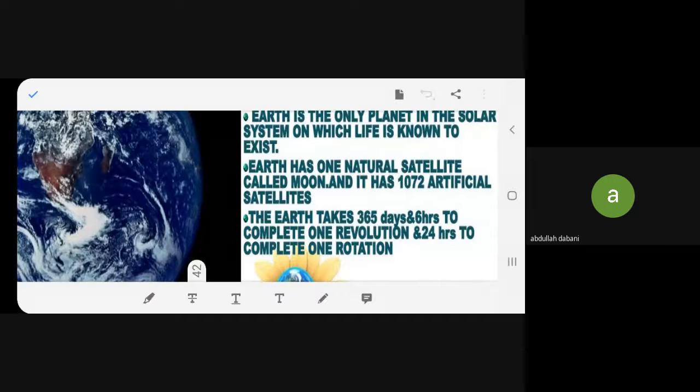And this tilt is responsible for the change of seasons. You're getting seasons, isn't it? Spring, summer, monsoon or rainy season, then we have autumn, then we have winter. I hope you know all these things. So this change of seasons is only due to the tilt of the earth. Okay?